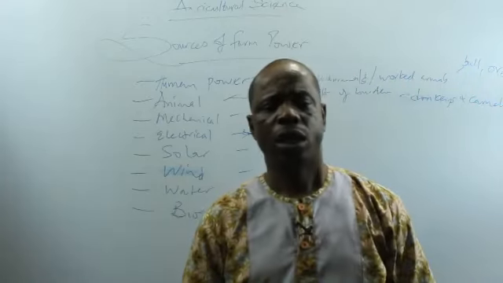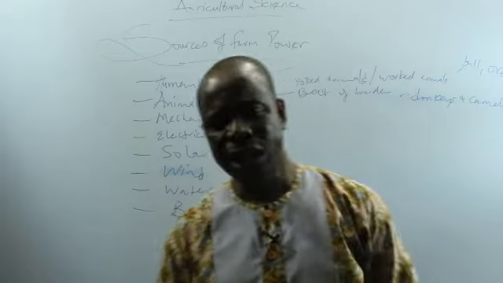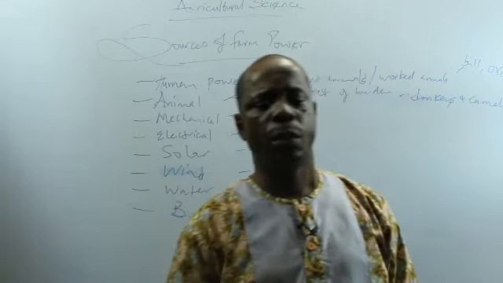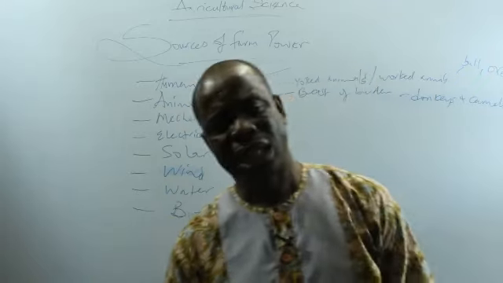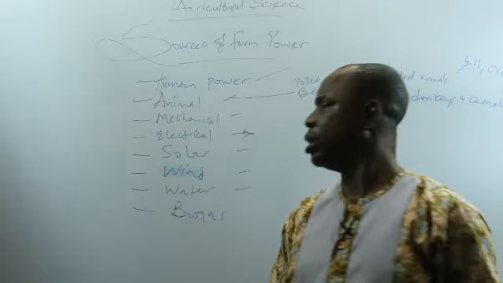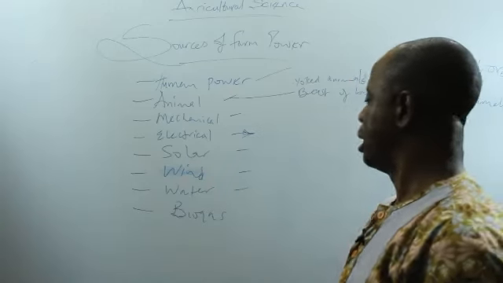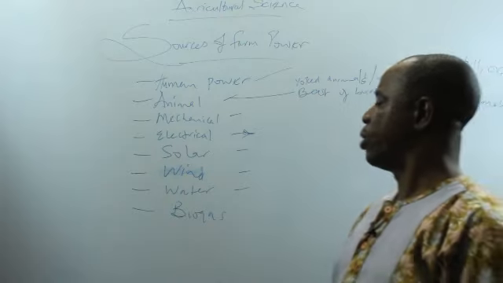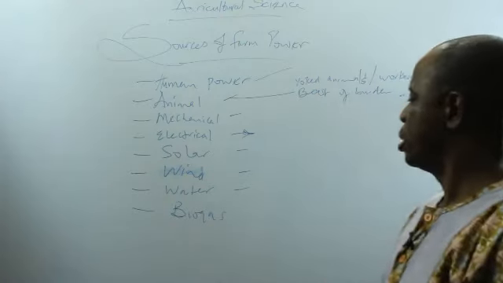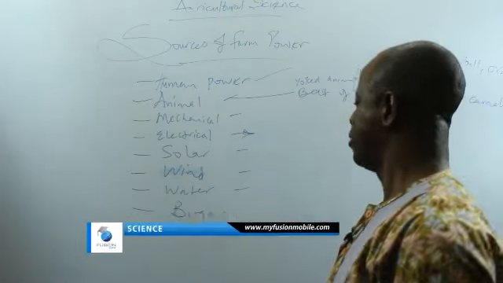Nobody pays for it. Number two, it cannot be overloaded. One million people, the whole people in the country or world, can be using solar power at the same time. It can never be overloaded. Number three is that it can be used for drying of farm produce and other useful activities of the farm.